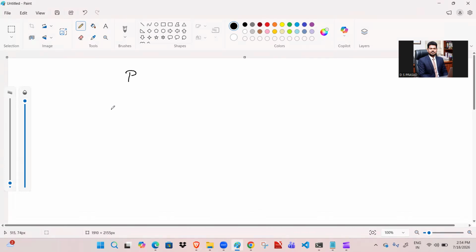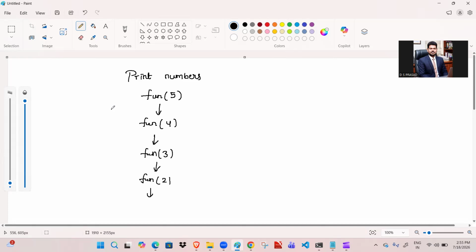For example, print numbers. Here we take a function and it calls the smaller function as 4, function 4 calls the smaller function as 3, function 3 calls function 2, function 2 calls function 1, and function 1 calls function 0.